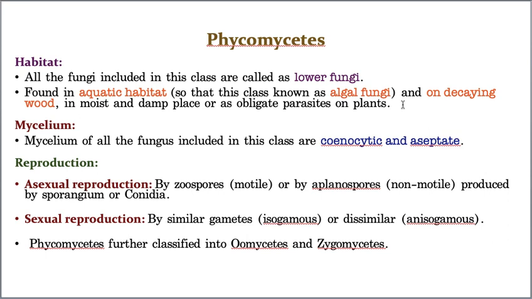They also grow on decaying wood, and they are also seen in moist and damp places, and they also survive as obligate parasites on plants. So these are the habitats of Phycomycetes. Now the mycelium, mycelium means the body of the fungi. The mycelium is cenocytic and aseptate.